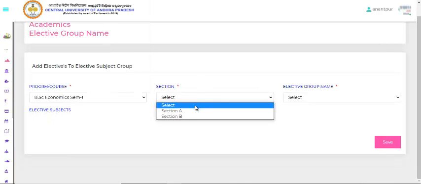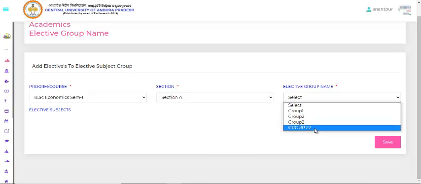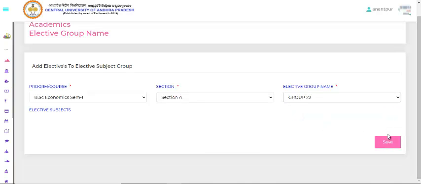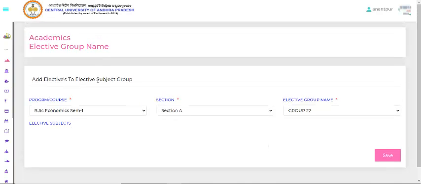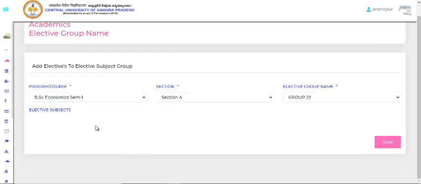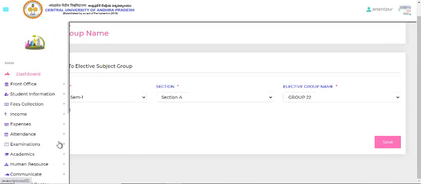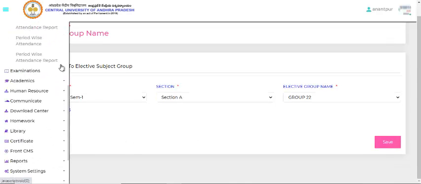BS Economics section A, and the group is group 22, as I mentioned. You can give save. Where the subject has been mentioned, we have to give save.